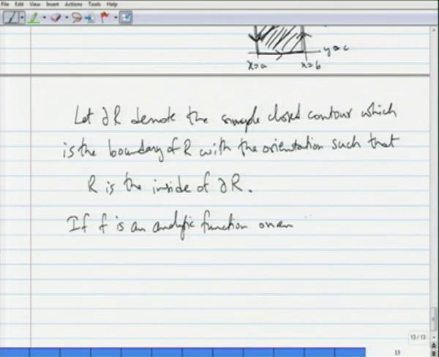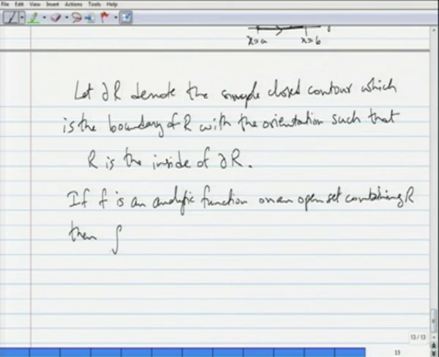So, with this setup, if f is an analytic function on an open set containing R, then the contour integration over dou R of f of z dz, with this orientation, is equal to 0.